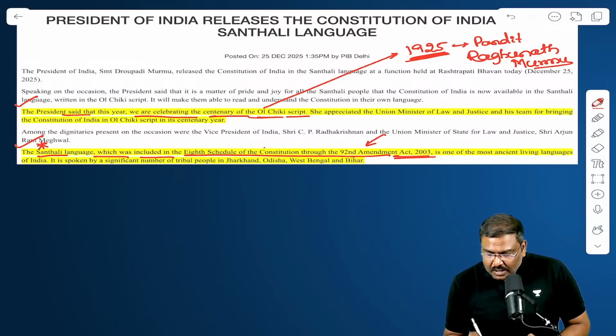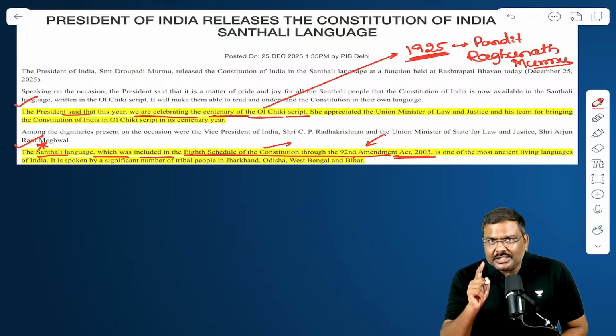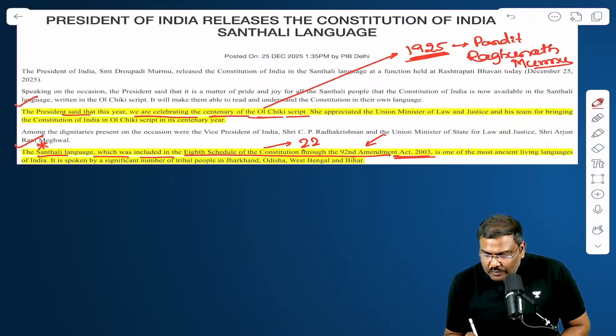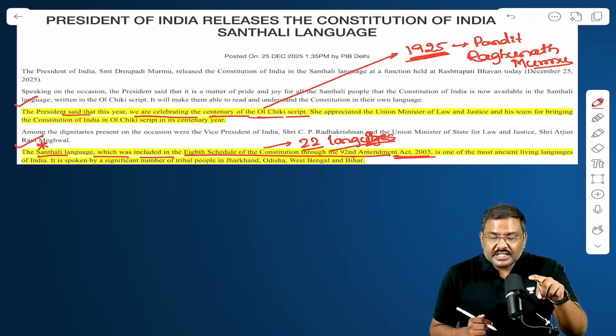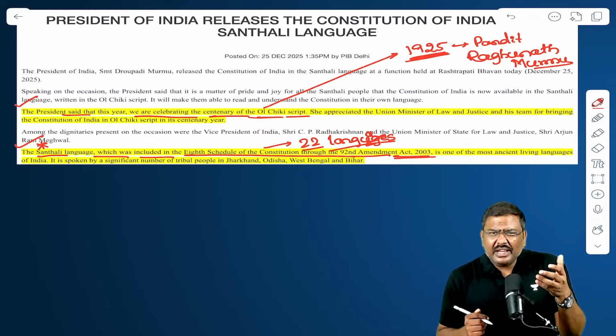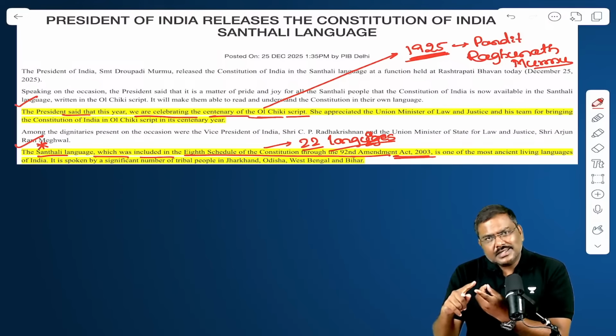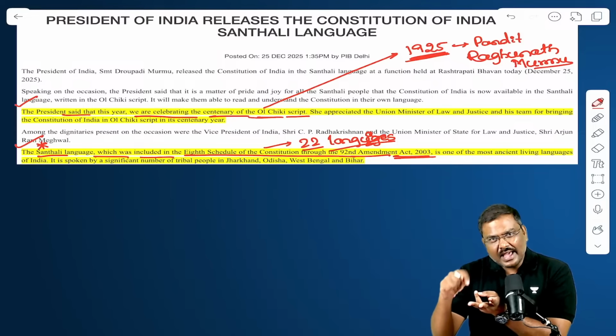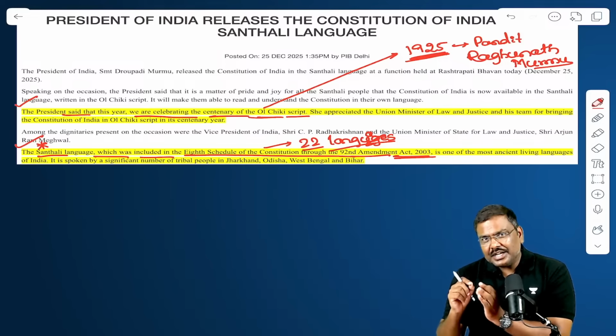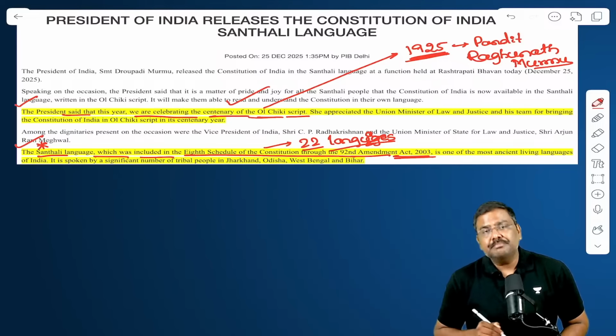And how many languages are included in the 8th schedule of the Indian Constitution? 22 languages. Is everybody okay with these particular points? In addition to whatever is given in the Hindu newspaper, which I feel are very generic points, Santhali language, Old Chiki script, and the 4 states where this language is spoken.